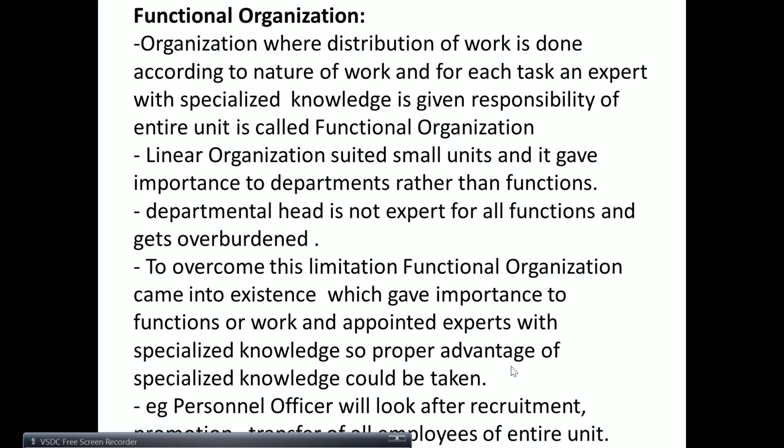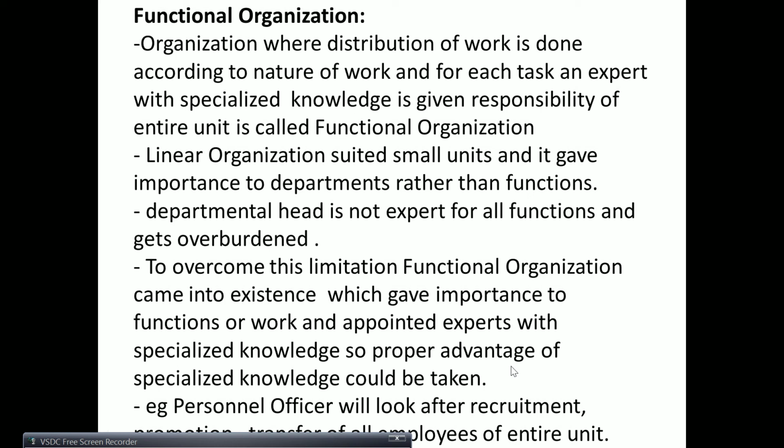This came into existence because of the limitation of the linear organization or line organization. It suited small units and it gave importance to departments rather than functions. And the departmental head is not an expert for all functions or work done in the department, and then he becomes overburdened. As a result of that, his efficiency decreases when the unit starts to expand.